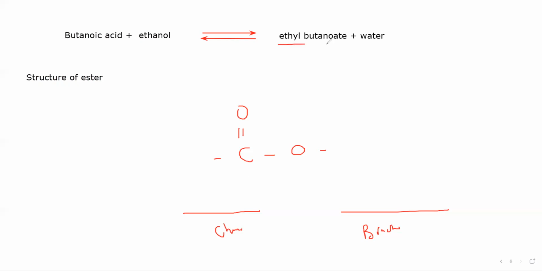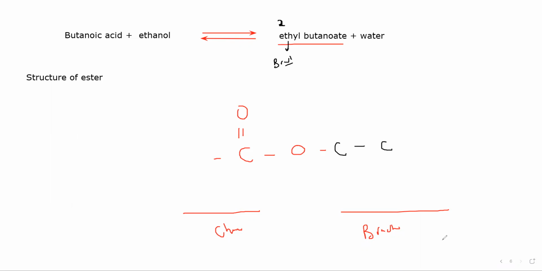If I want to draw the structure of ethyl butanoate, eth means how many carbons? 2 carbons. So where will I draw the 2 carbons, on the right hand side or left hand side? Because that is the branch part, on the right hand side I will draw 2 carbons.